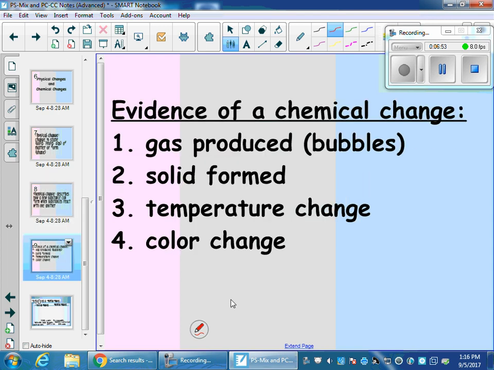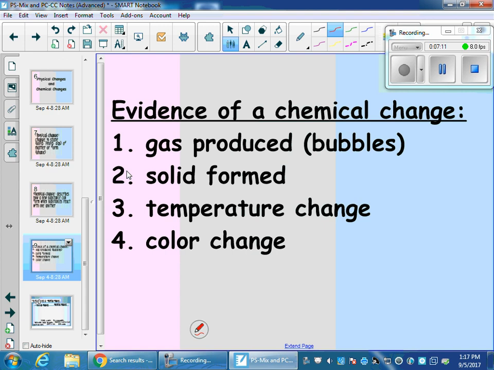to tell if a chemical change occurred is if there was a gas produced. And a lot of times that might not be easy to see if you're looking at a chemical reaction, but you would see that in the form of bubbles. If you see bubbles happening, highly likely that you're looking at a chemical change.